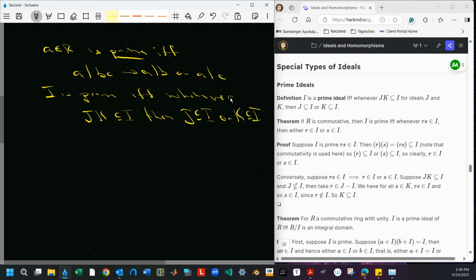And I don't want to distinguish between JK and KJ, so I think it's safe for everything from here on out to be commutative anyway. Yeah, let's say that R is commutative.